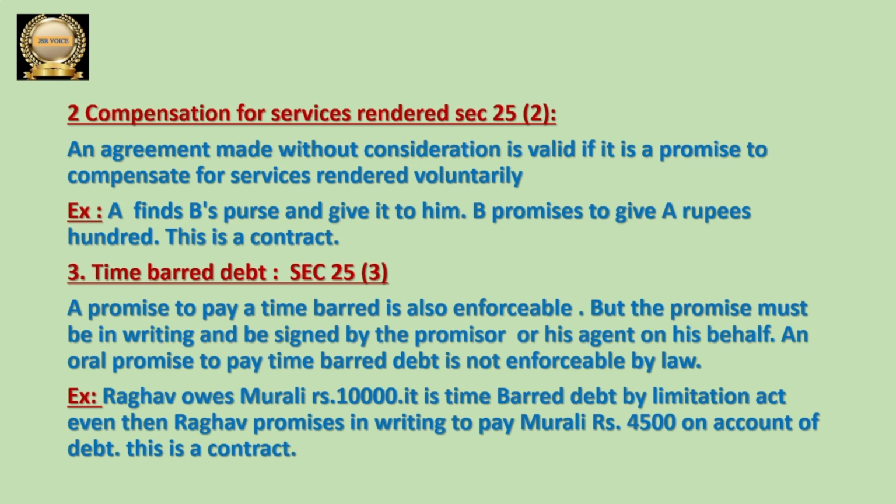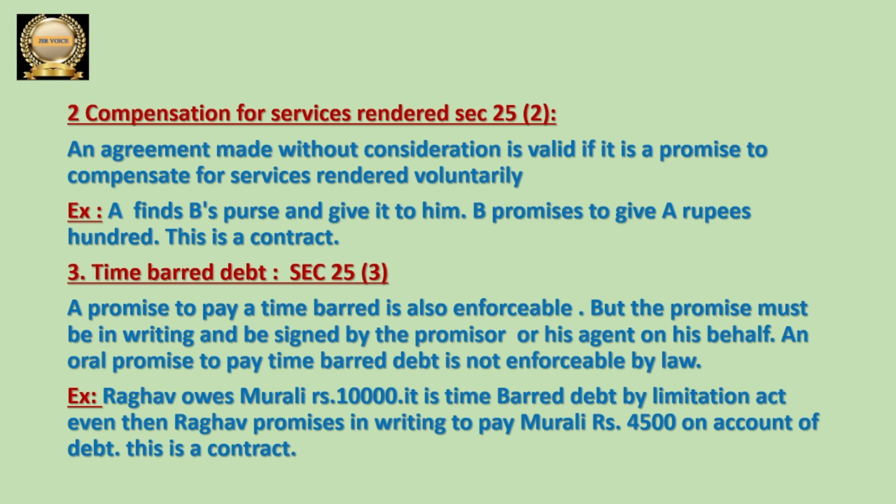So if you want to understand this point, let us discuss something. One person rendered some services voluntarily. But the other party is saying he is going to give some benefit to the first party because he rendered some services voluntarily. So here consideration is only for the first party who rendered services. Why is he getting the consideration? Because he rendered some services. The other party is not giving any consideration to him, just he rendered services.